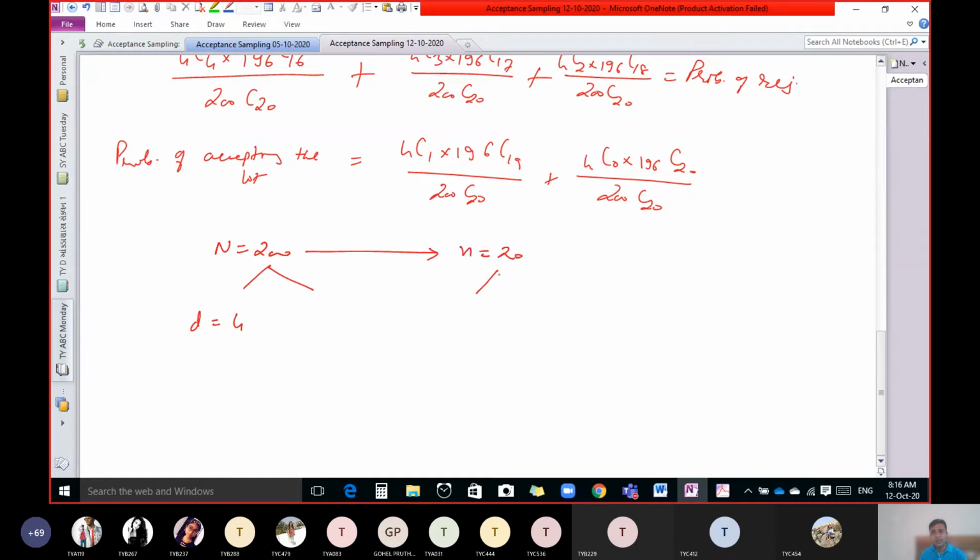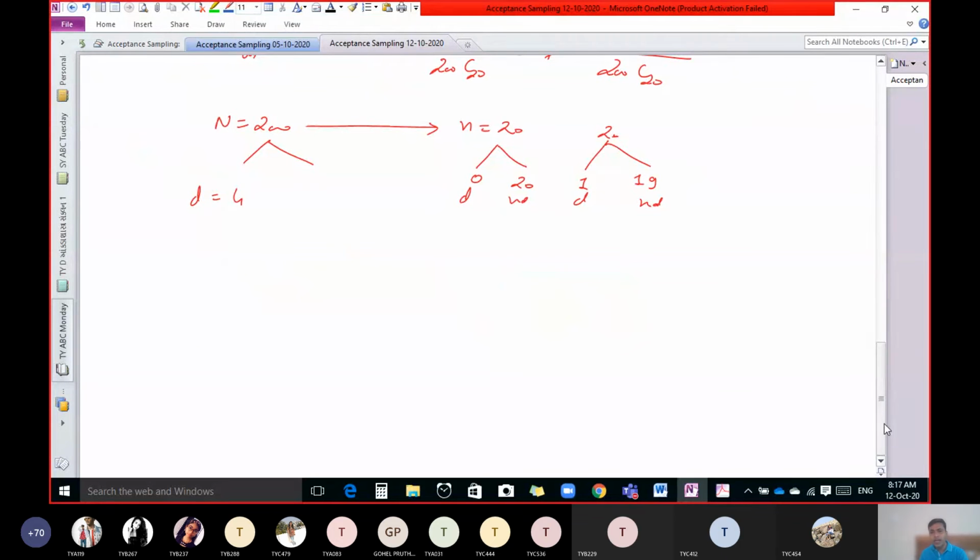And we know that if the number of defective units in this 20 is either 0 or 1, then we have to accept the lot. Now just tell me, how do we obtain this 4 here out of 200? How do we get the idea that the defective units are 4 in this 200? Any of you?